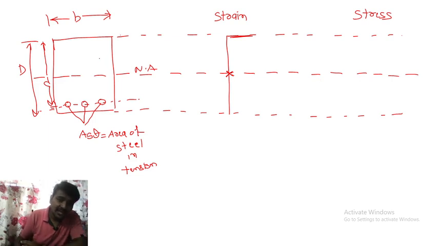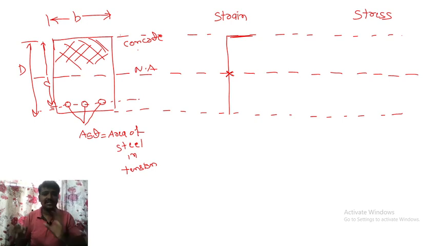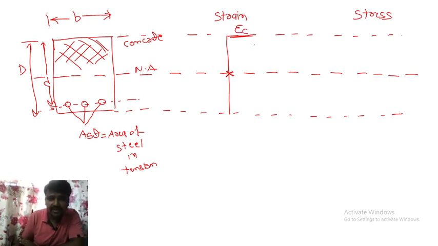Next, above the neutral axis, I am just hatching this portion. Here we will take only concrete strain, and we will neglect the steel strain. So we will write this one as sigma C. It will come like this, the strain diagram.